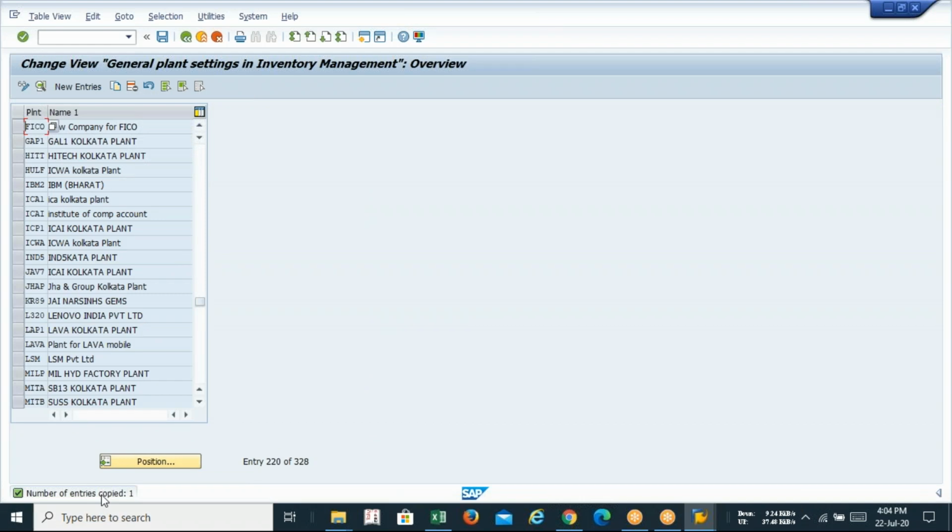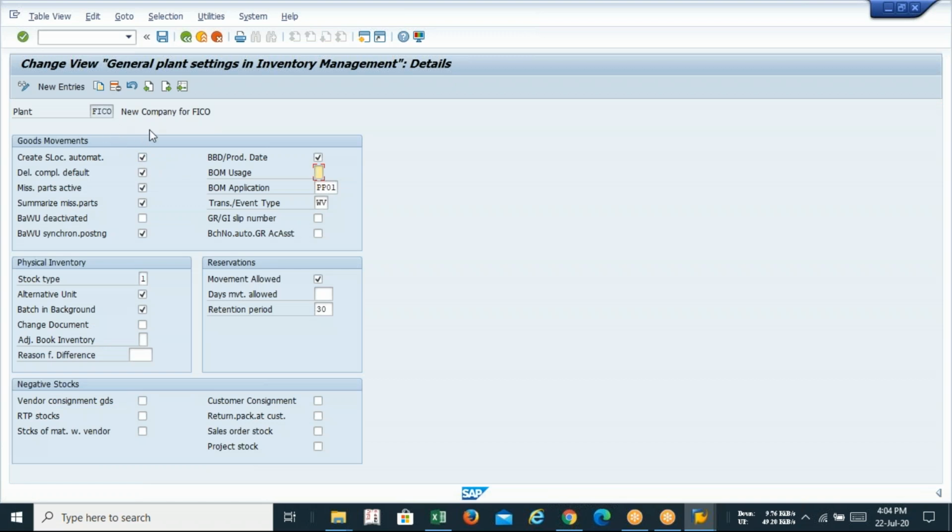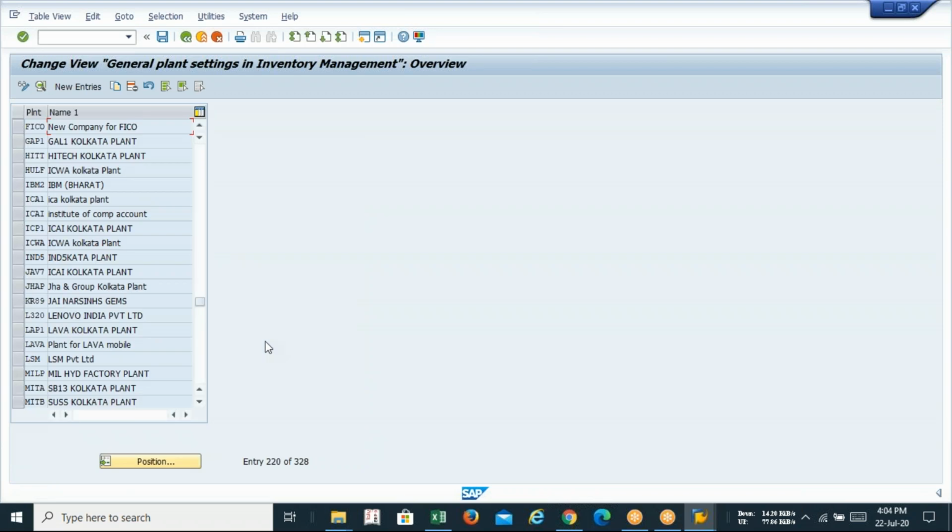I'm not saving it, so you just do it on your own. Have you understood? You have just copied FICO. Whatever selection was done in my previous plant has been copied to your plant. So either you can go with the copy option or you can go with new entries. The choice is totally yours, but my suggestion is to go with the copy option.